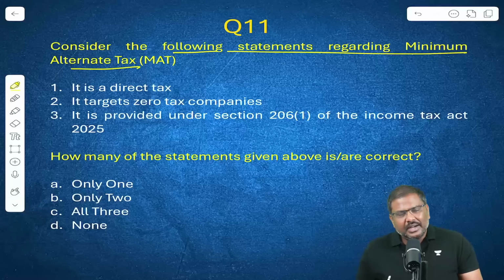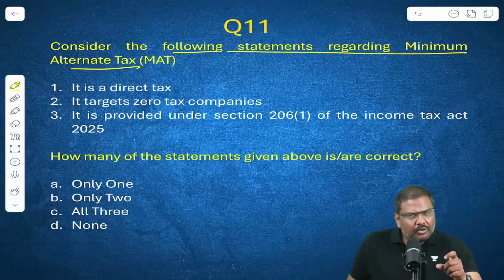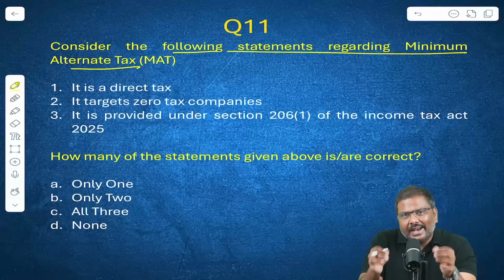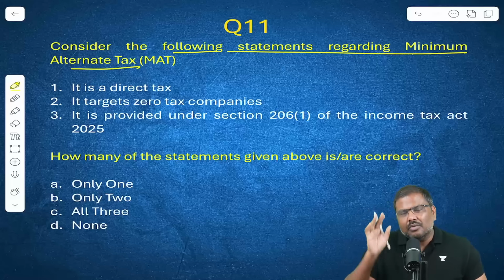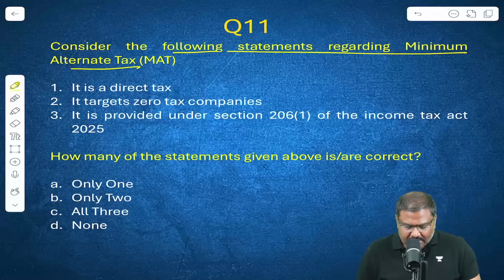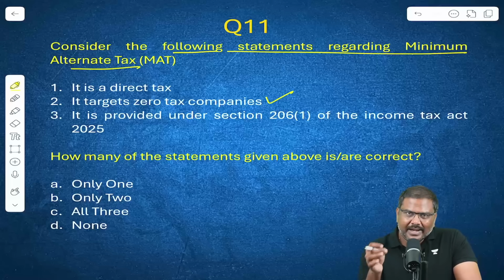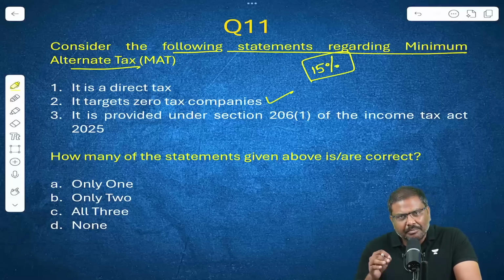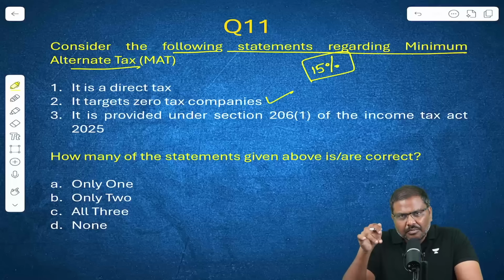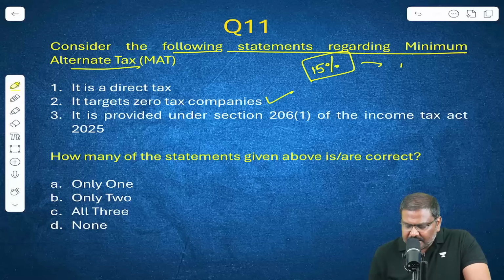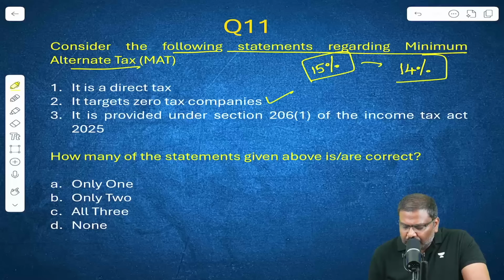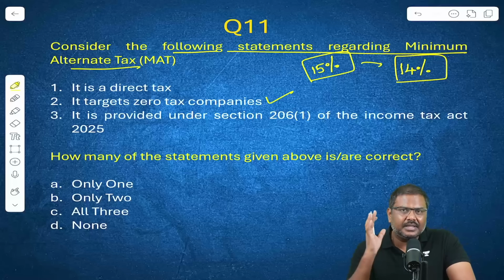It has been implemented to target certain companies which made book profits but used multiple exemptions and ended up paying zero taxes to the government. These were technically called zero tax companies. Until recently, these companies would end up paying 15% MAT, 15% minimum alternate tax. From the current financial year, this number has been reduced to 14% minimum alternate tax.